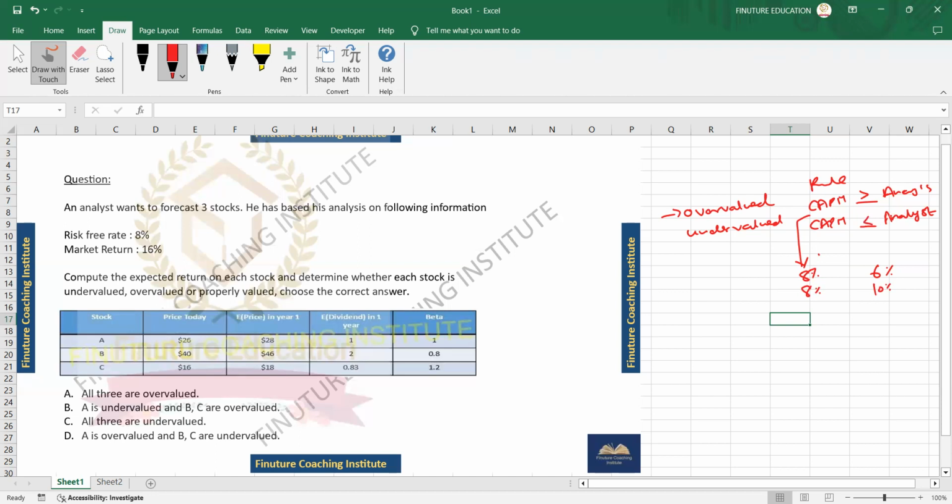Does it make sense? Yeah, it does, but I want to understand the rationale behind that. The rationale is, as you mentioned, that CAPM is more realistic. It incorporates the market risk, that is beta. Whereas what the analyst estimates is based on just the expected dividends and expected cash flows.